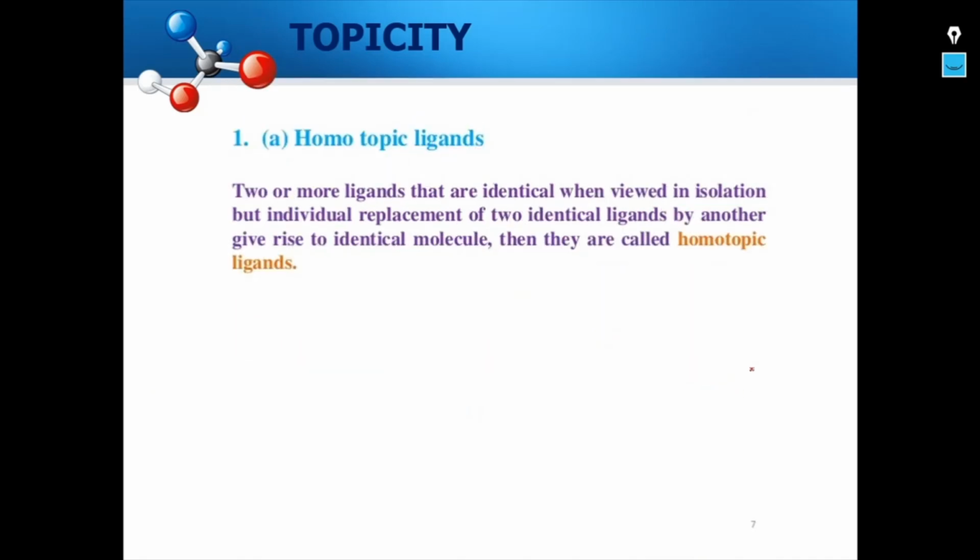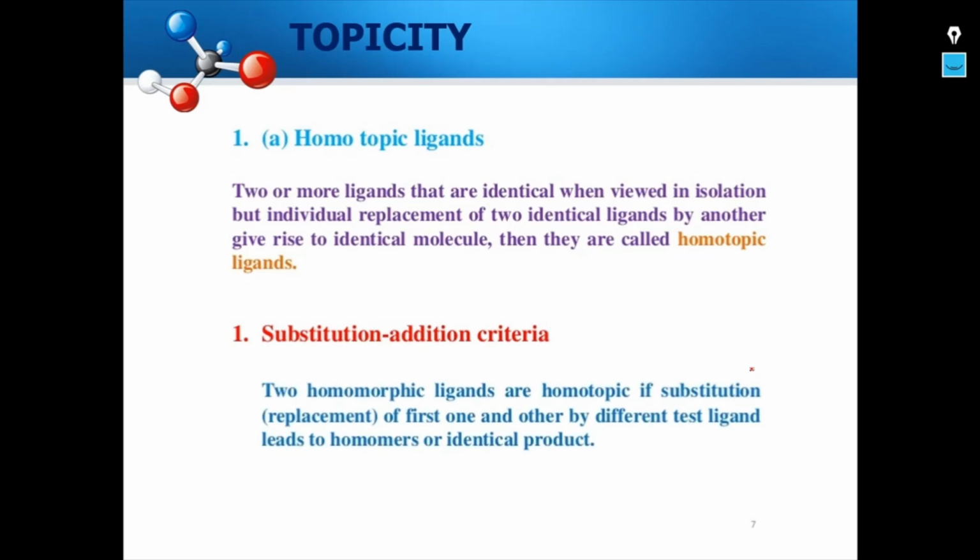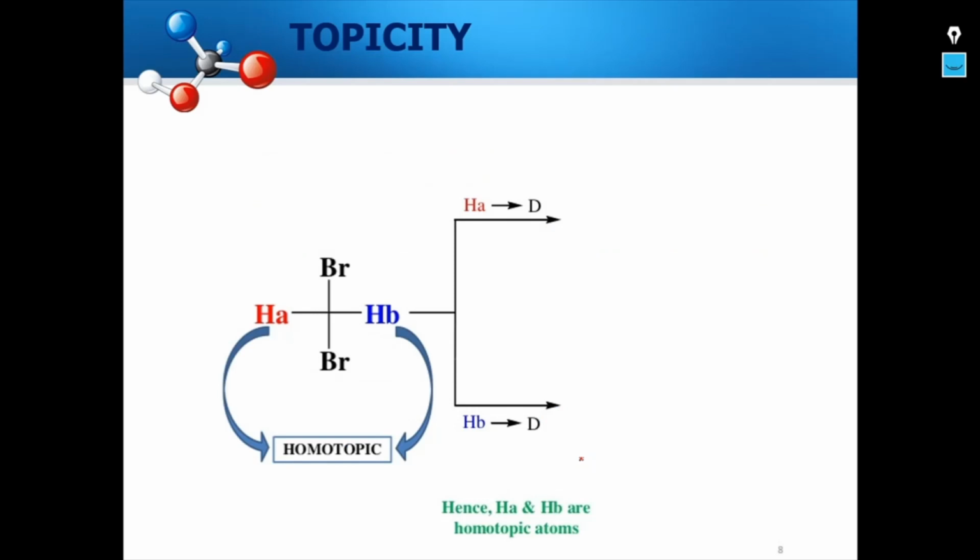Two or more ligands are identical when viewed in isolation, but individual replacement of two identical ligands by another gives rise to an identical molecule. Then they are called homotopic ligands. So here we are going to apply our substitution criteria. Two ligands are said to be homotopic if substitution of the first one and then the other by a different test ligand leads to homomers or identical products. Now let us see how this happens.